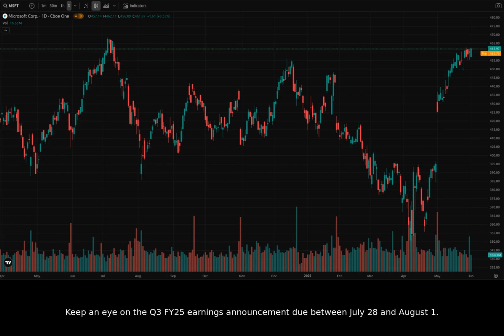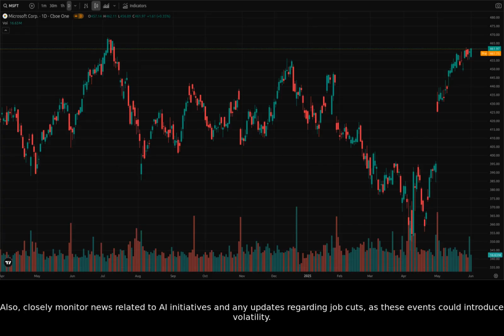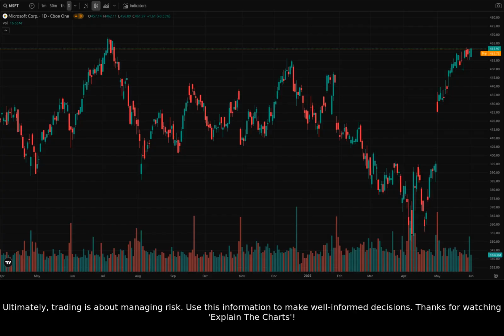Keep an eye on the Q3 FY25 earnings announcement due between July 28th and August 1st. Positive results could reinforce bullish sentiment. Also, closely monitor news related to AI initiatives and any updates regarding job cuts, as these events could introduce volatility. Ultimately, trading is about managing risk. Use this information to make well-informed decisions.